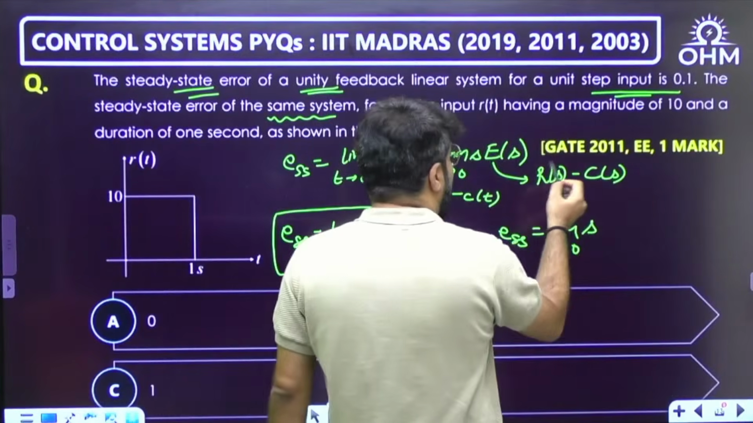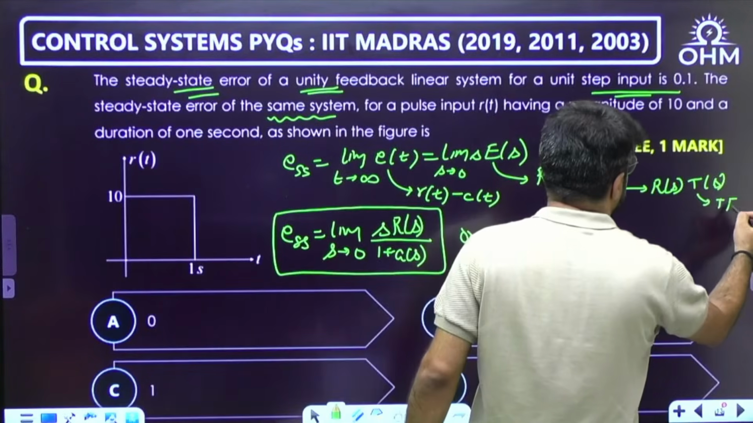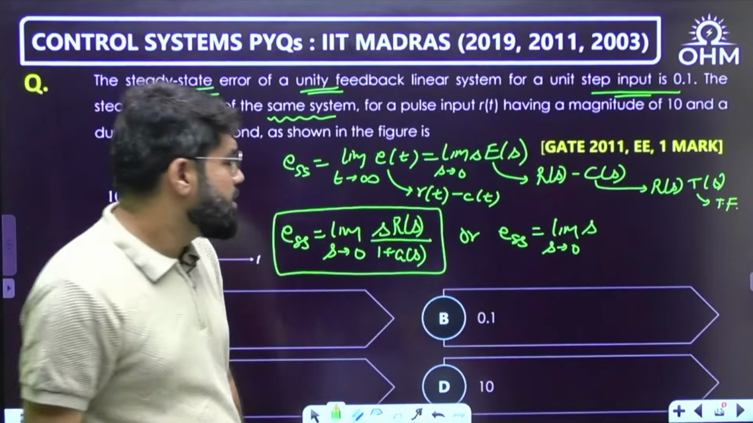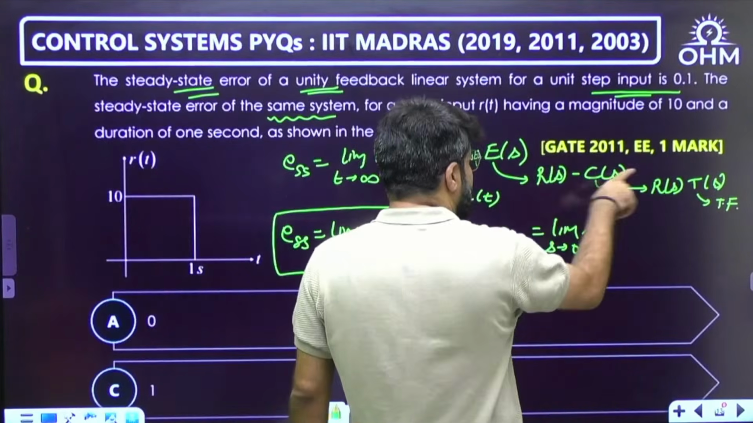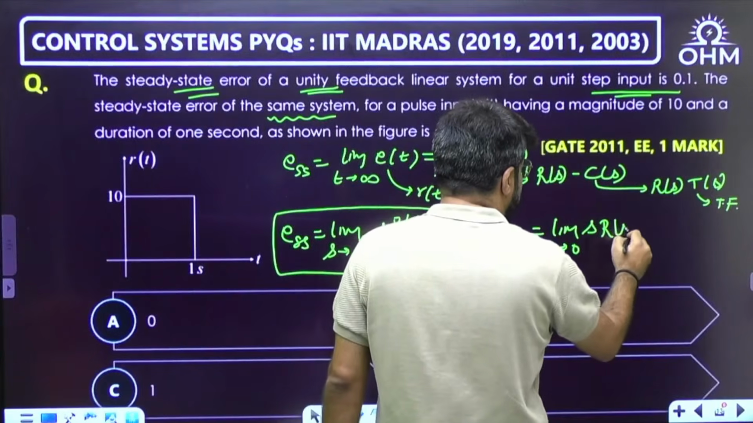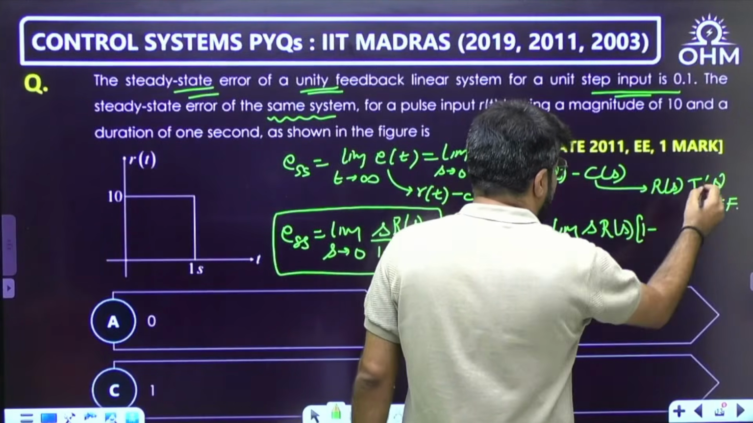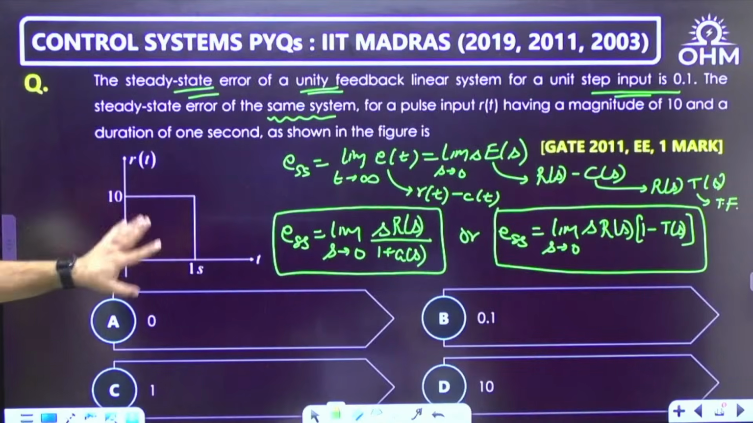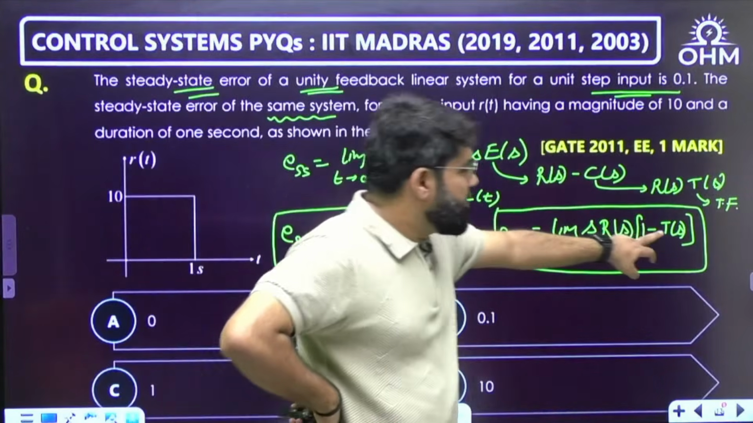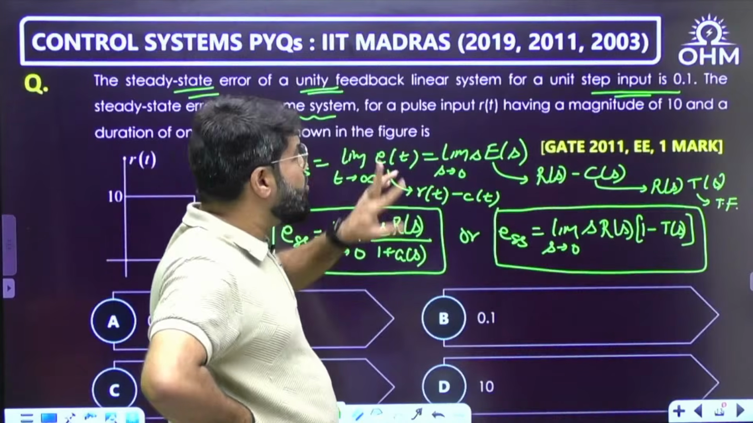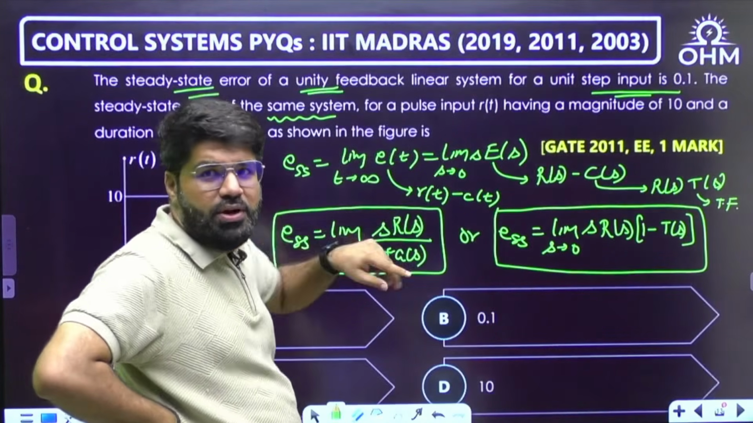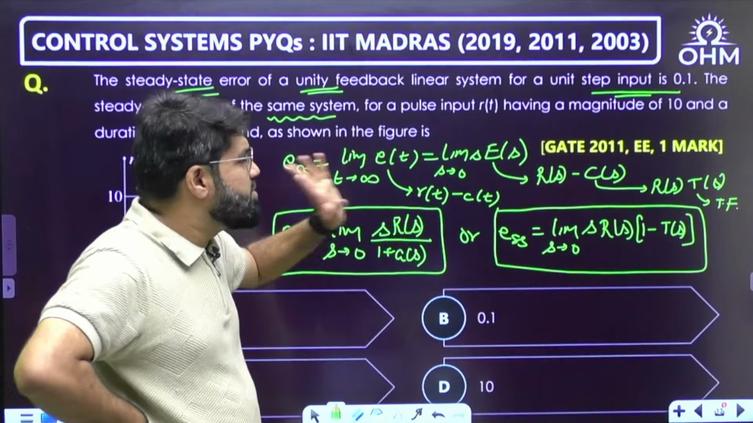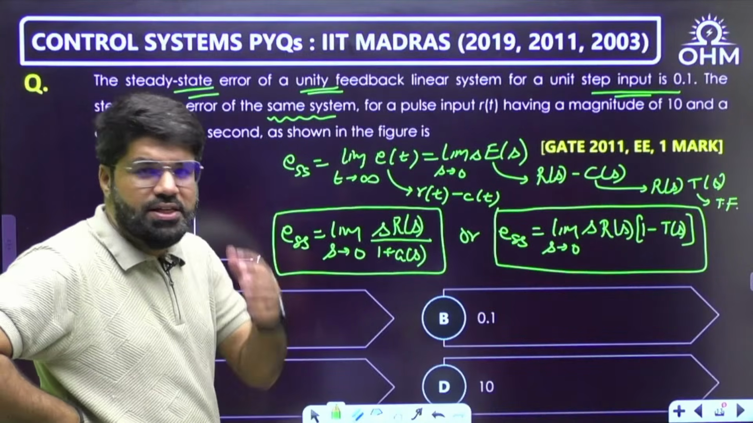Now R(s) minus C(s), this is my transfer function. Output is input into transfer function. So when I substitute this, I'll write R(s) common, so s into R(s), 1 minus T(s). It is the same system. Even if you keep the transfer function, that remains the same, only the input I have changed. Rather than step input, I have taken a pulse input. The same G(s) will be there.